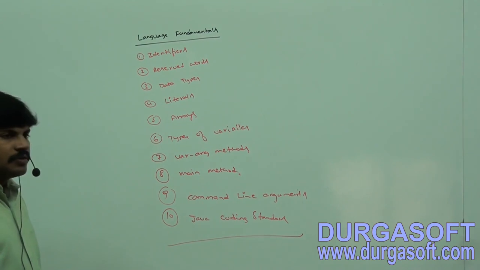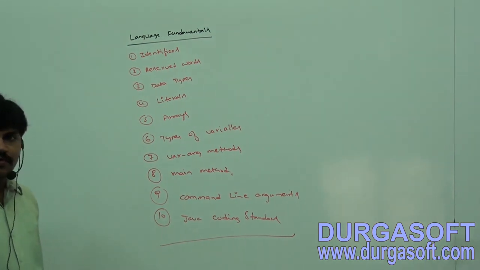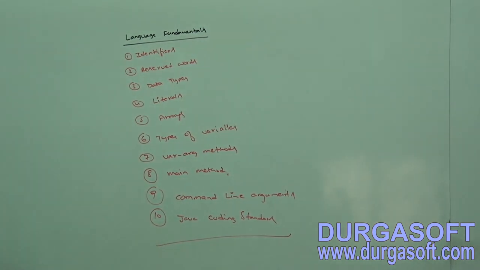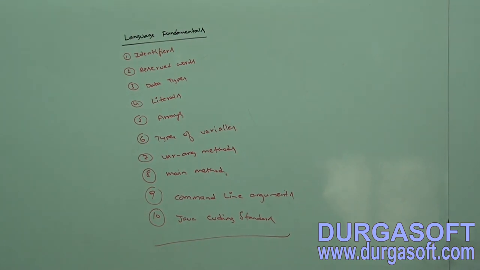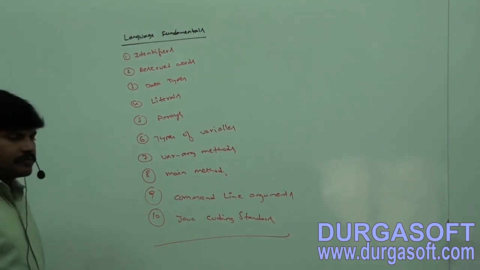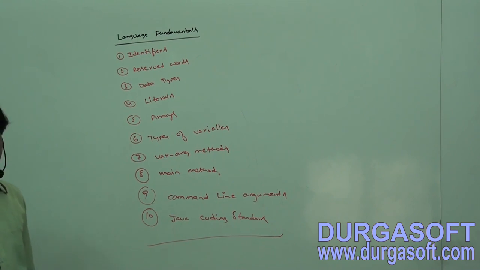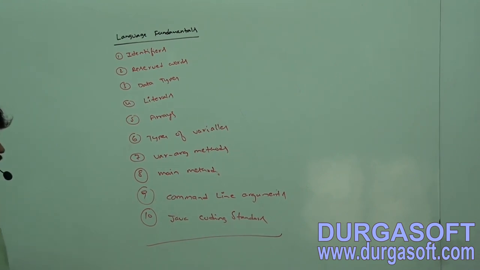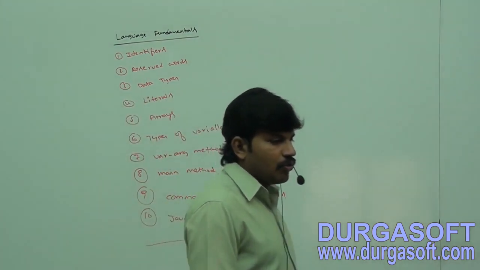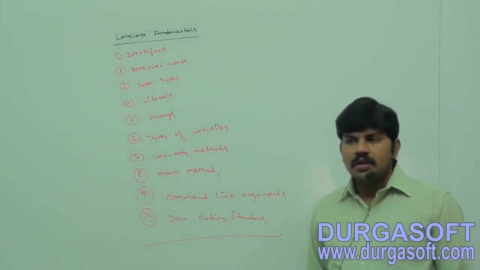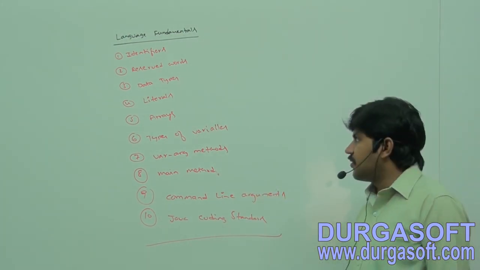So this is the agenda for language fundamentals. Almost 10 sessions we are going to talk, a bit basic concepts, but compulsory you people should have clarity about these things.